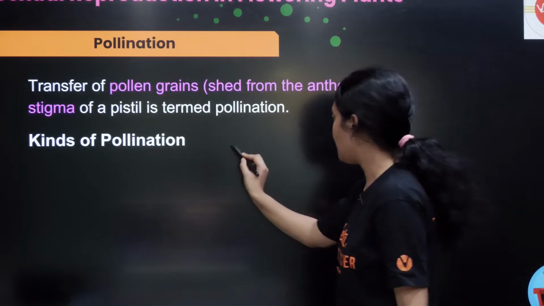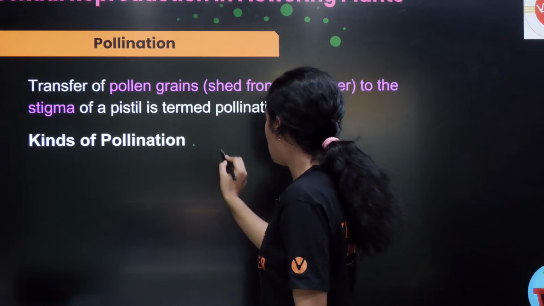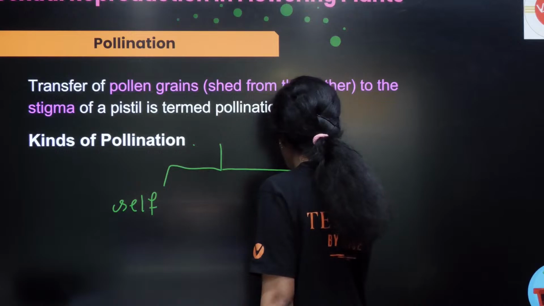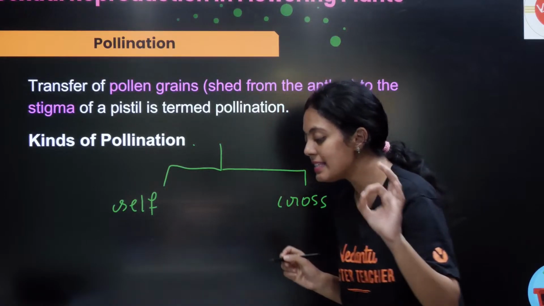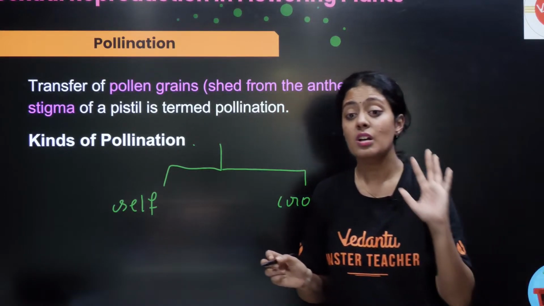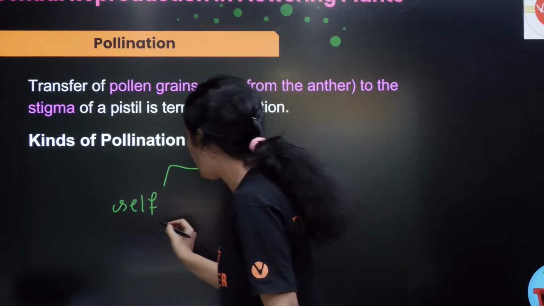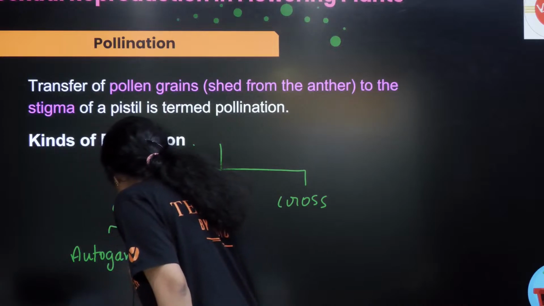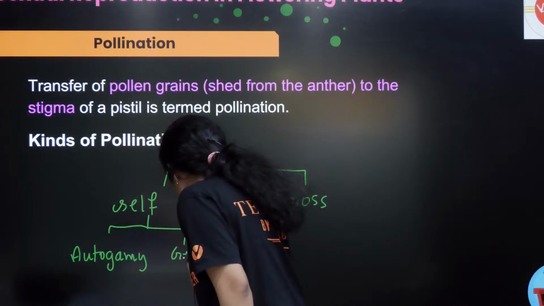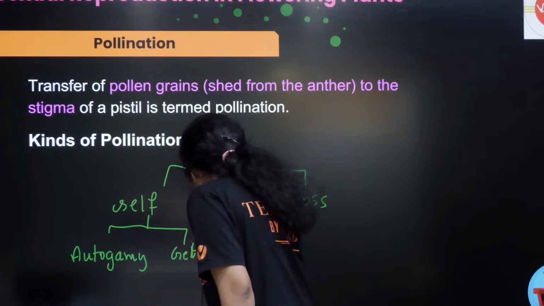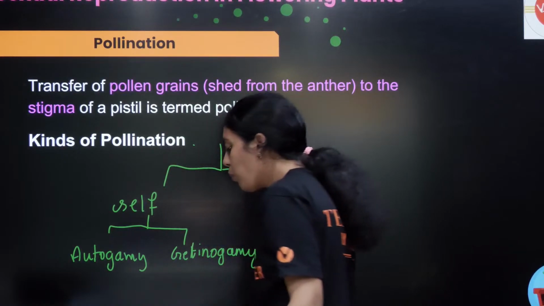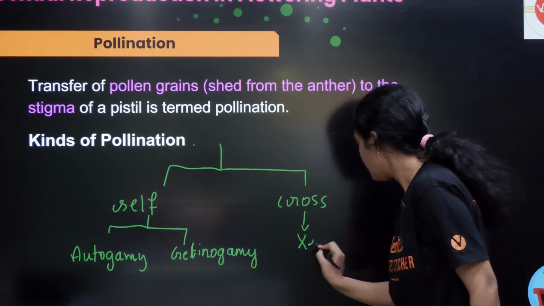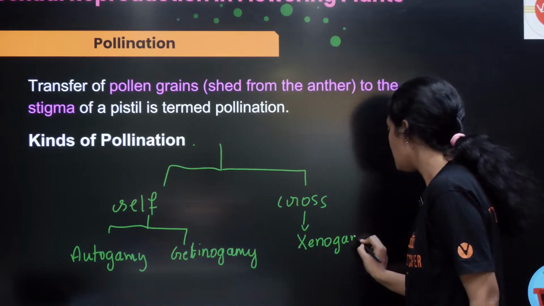So ரெண்டு விதமான pollination இருக்கு, கரெக்டா? Can anyone tell me what are the two types of pollination? Self pollination and cross pollination. Okay, what is self pollination? What is cross pollination? So self pollination is divided into two more types. One is autogamy. Okay, படிச்சிருப்பீங்க உங்க 12th எக்ஸாம்க்கு, கரெக்டா? இன்னொன்று வந்து ஜெட்டனோகாமி. Okay, so what is autogamy? What is ஜெட்டனோகாமி? cross pollination-ல ஒரே ஒரு டைப் இருக்கு. cross pollination நம்ம xenogamy கூட சொல்லுவோம்.